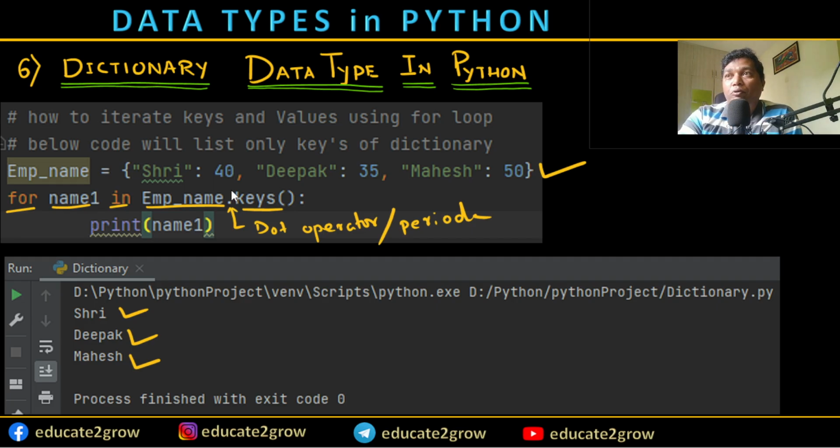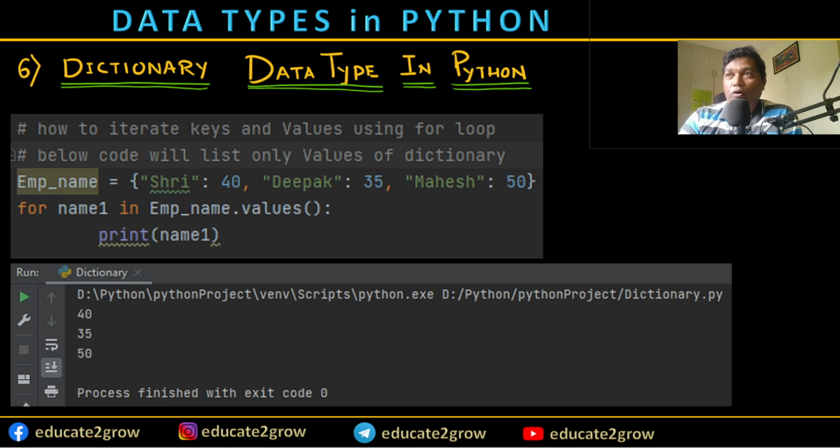If you don't put keys, in that case also it will show keys only, not values. But how do you get values? That is the question. Let me show you. In the same fashion, we use the dot operator and choose values from the list.